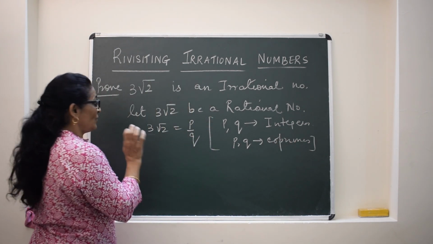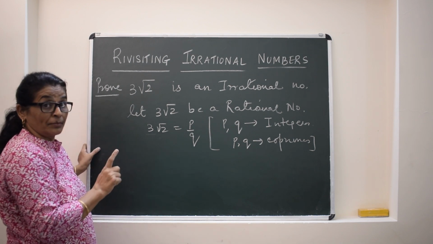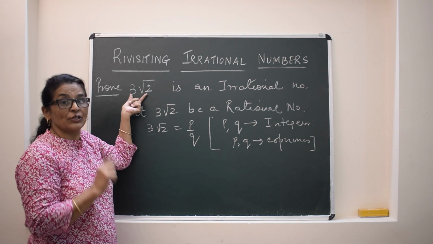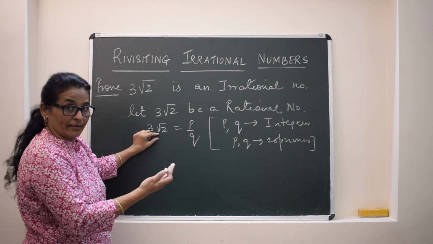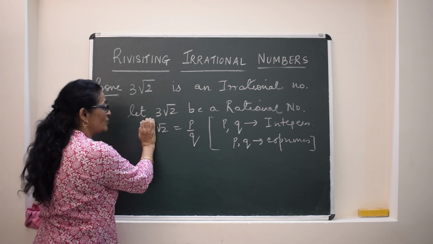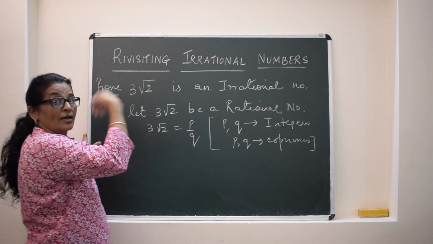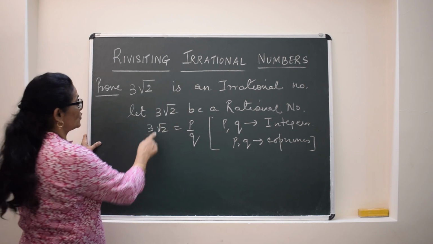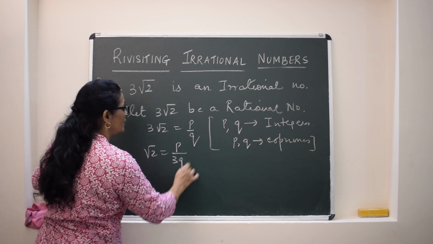Now, we don't have to prove in this case that root 2 is an irrational number whenever the question is of combination, because here we take it for granted that root 2 is irrational. So whatever is attached to this irrational number, that quantity we will transpose to the other side. So this root 2 will be P by 3Q.